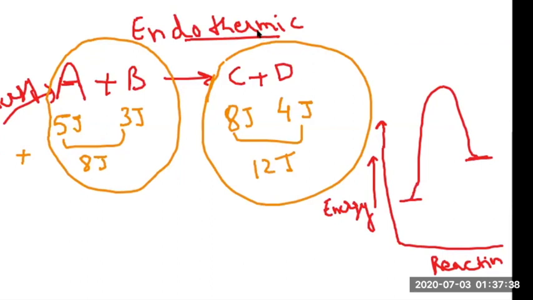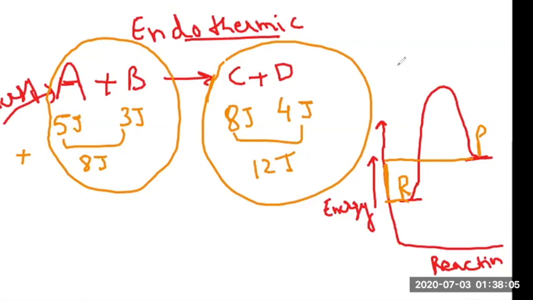We can say this is your reactant R, this is your product. And you will have higher energy in the product compared to the reactant, right? Because you are providing extra energy that is converted into the product too, along with the reactant energy. So this is the graph for endothermic reaction.